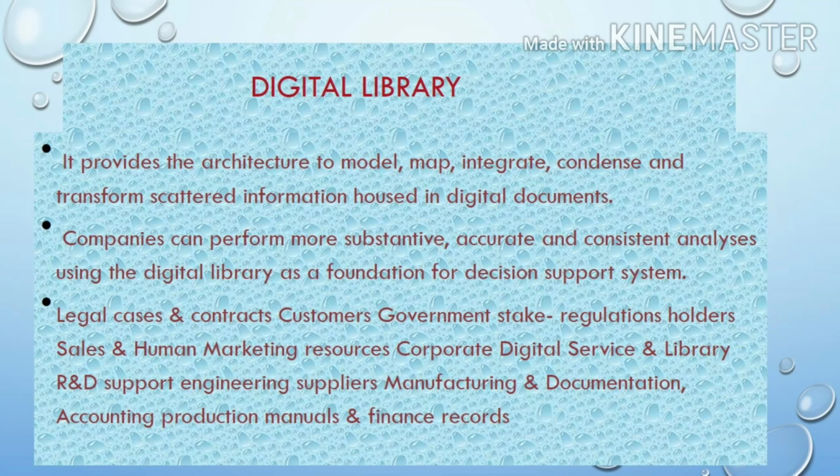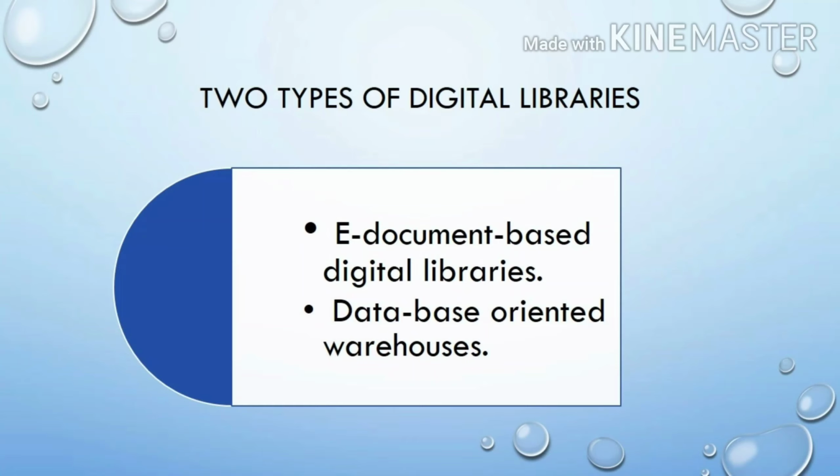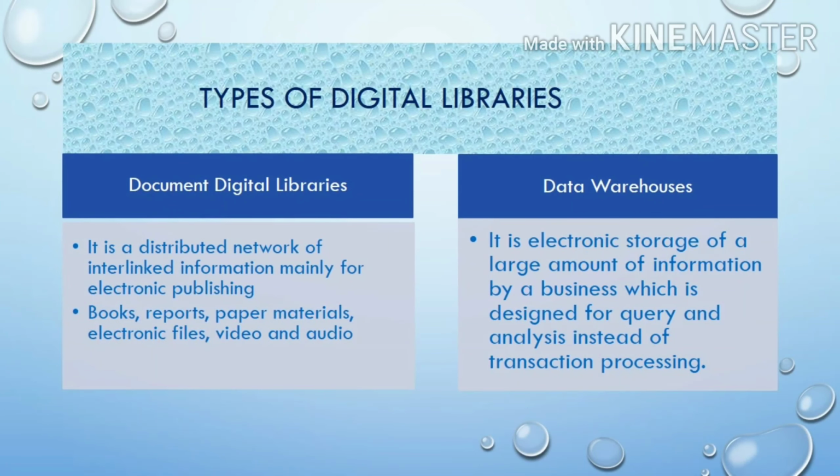With the digital library as a foundation for decision support systems, companies can perform more substantive, accurate, and consistent analysis. What are the types of digital libraries? E-document based digital libraries and database-oriented warehouses. A document digital library is a distributed network of interlinked information mainly for electronic publishing.